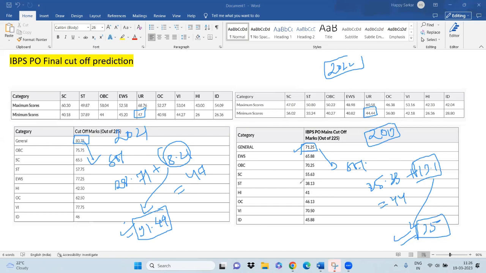Now, from that result, we can say that in 2022, the mains cutoff is 71.25, so 80% of this will be the same, like 25.33. Now, if I take 90 marks in the interview, close to 91 marks, that gives 18.2. So the cutoff should be 43.5 based on this analysis. But I'm not saying the cutoff will be 43.5, because there are other factors you need to consider. Based on this analysis alone, you can say the cutoff will be 43.5. So let's see what the other factors are and how the cutoff will be less than 43.5. Okay, just give me a second.